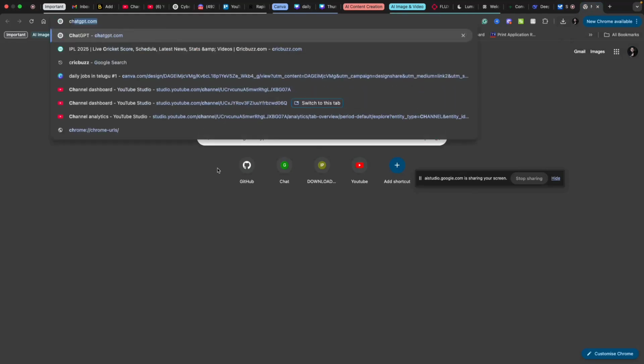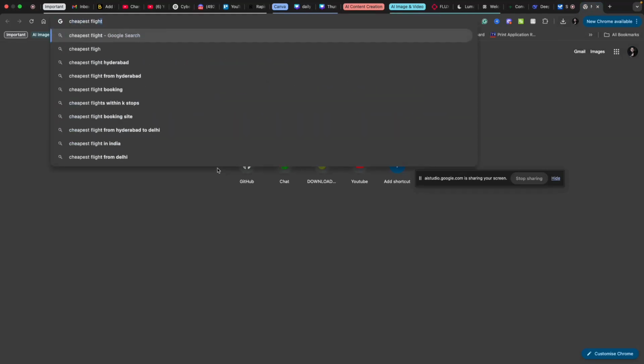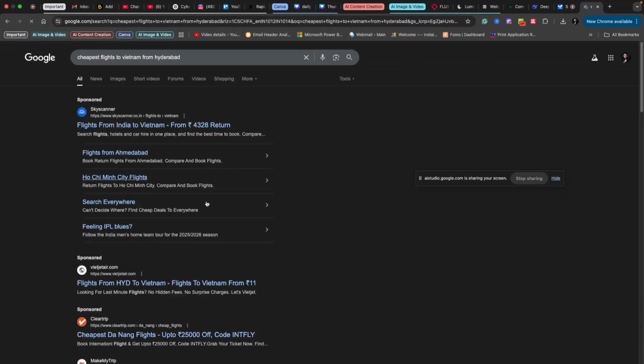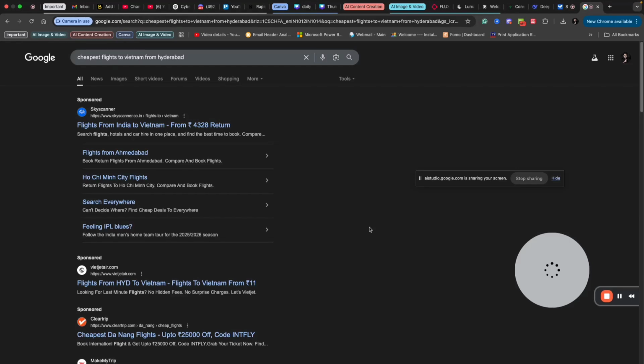Okay, here I'm writing cheapest flights to. Yes, those are all good search terms. Once you search, you should see a list of options. You can filter the results by price, duration, and other factors to find the cheapest flights. So how to pick the best one from the list of search results?